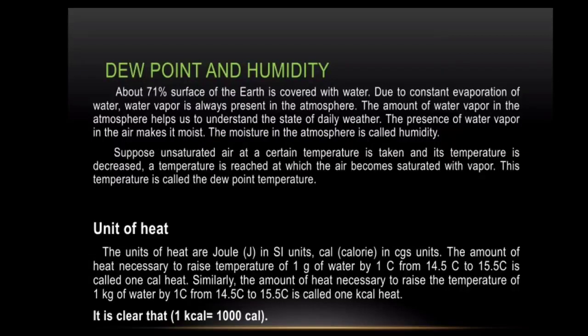Similarly, the amount of heat necessary to raise the temperature of 1 kg of water by 1 degree Celsius from 14.5 to 15.5 degrees Celsius is called 1 kilocalorie heat. It is clear from this that 1 kilocalorie is equal to 1000 calorie.